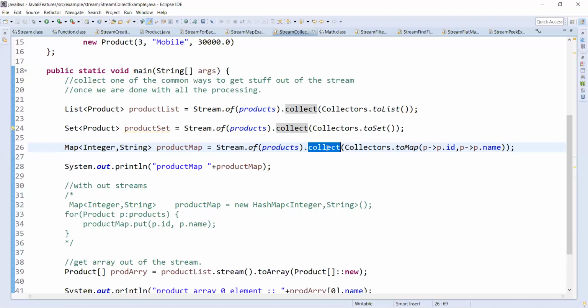We are going to collect the products from the stream, and trying to convert them to map. But as map needs key and value, we need to specify what is key and what is value. So my key is product ID and my value is product name. That's what I specified over here with the lambda expression.